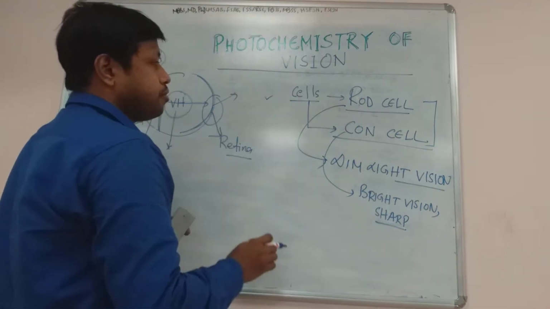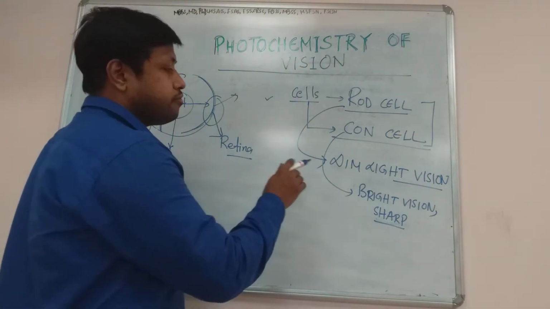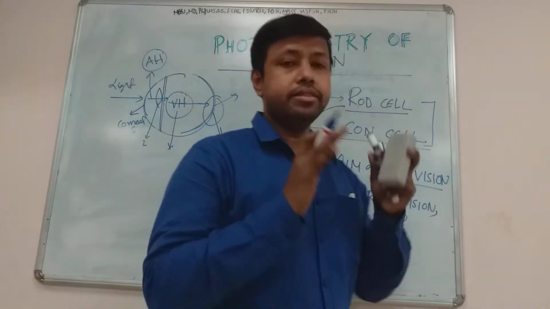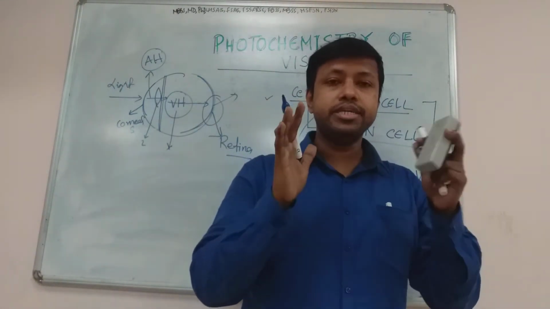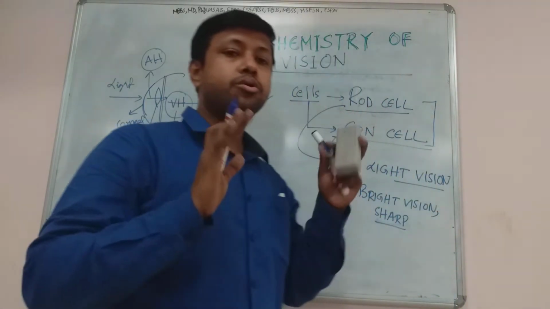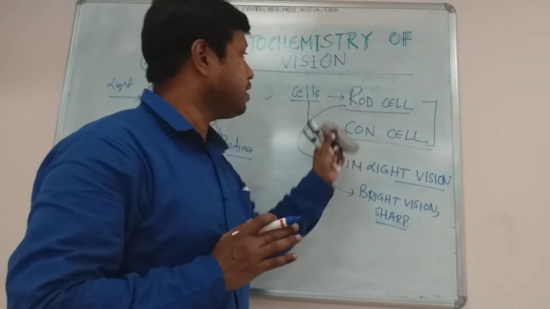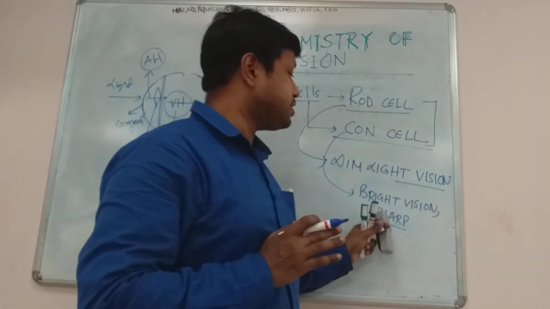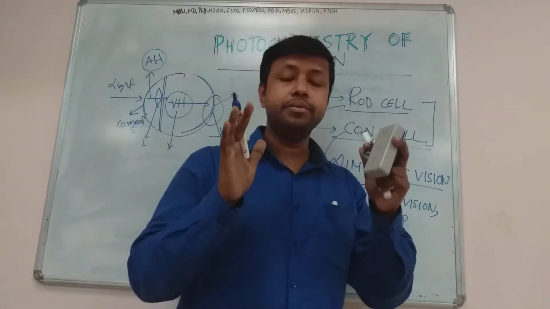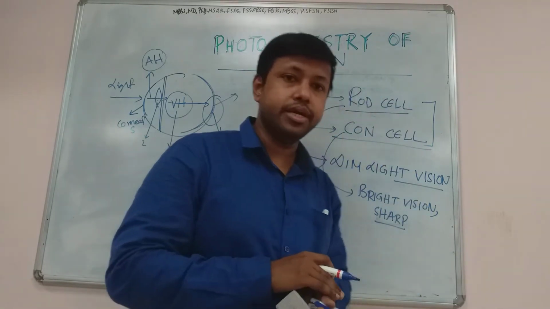Rod cells are responsible for dim light vision, and through the rod cell a clear visualization of the object is not possible. So a rough estimation of the object is possible through the rod cell, and the cone cell is responsible for bright light vision and for sharp visualization of a particular object.